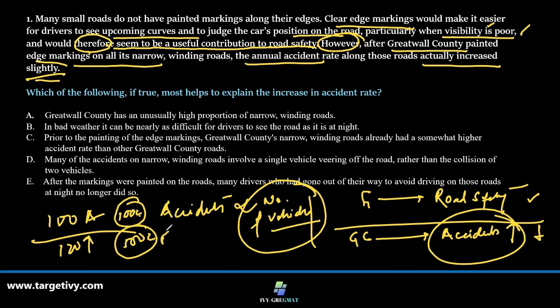We can say cars, lorries, anything. So the question here is, which of the following, if true, most helps to explain the increase in the accident rate? If I look at the options properly, and look at option E especially, we'll see something like this.